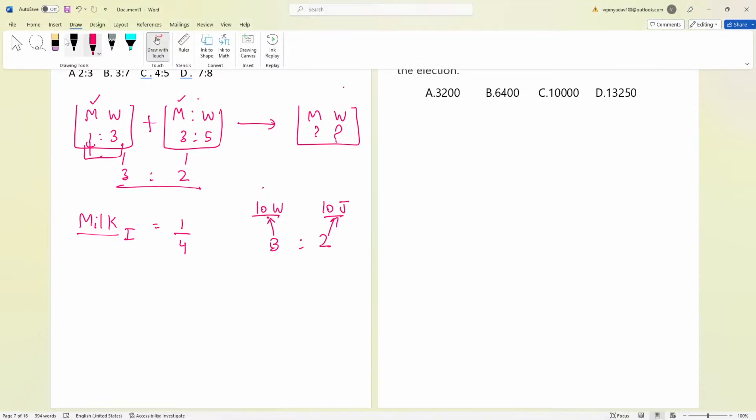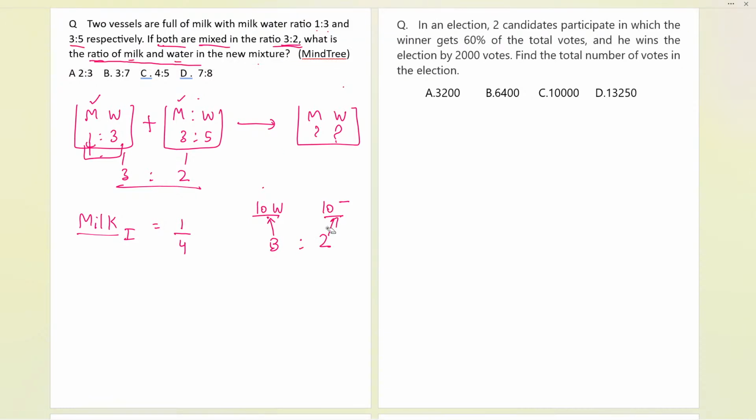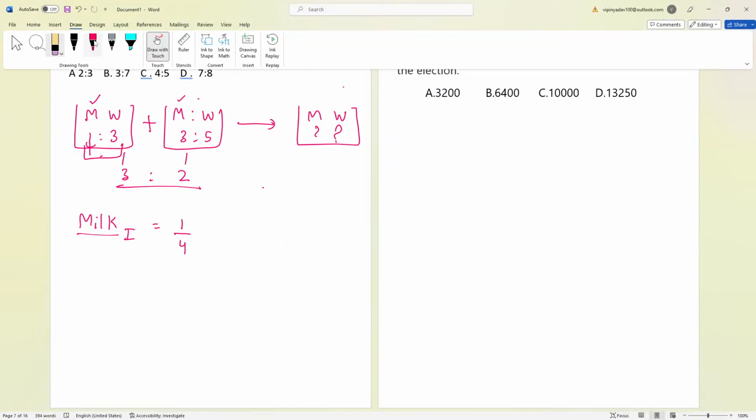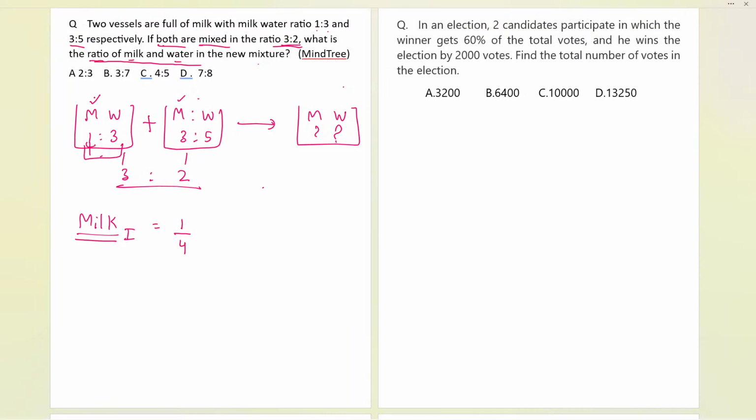Okay, so let us proceed further. Now the question was basically like this, and we are finding only the milk proportion. So 1 part out of a total of 4 parts, so 1/4 is the fraction of milk. Now for the second vessel, the milk will be 3 parts out of a total of 8 parts, since 3 plus 2 is 8. So we can say 3 by 8.